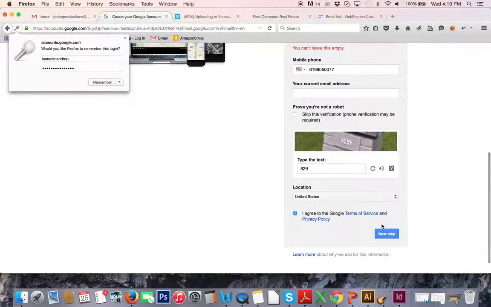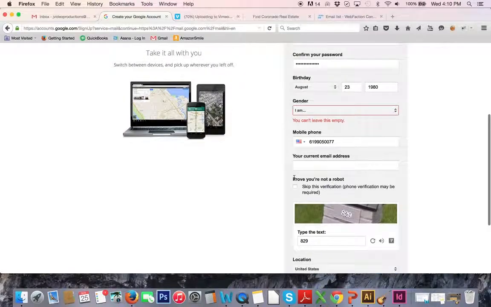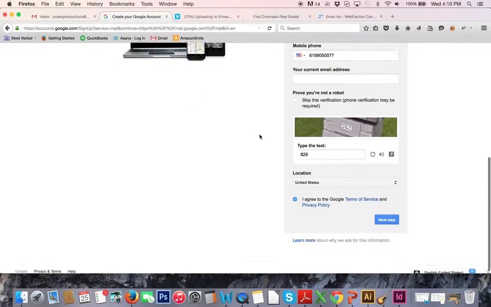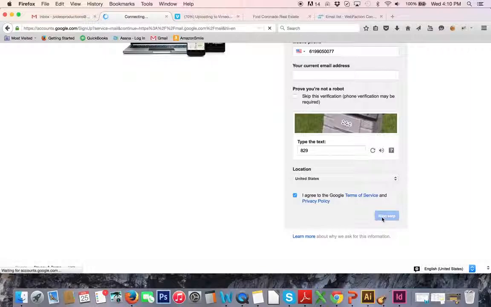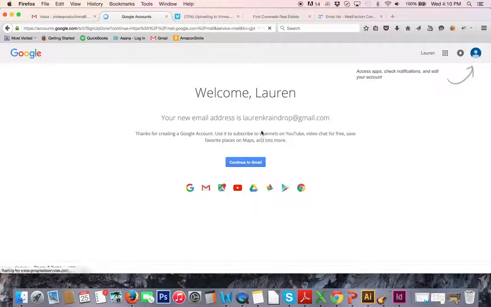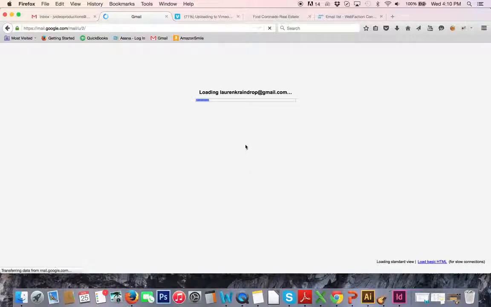I don't need to show you how to create an account per se, but this is how you create a Google account. Oh, I can't leave this empty. Email. They're really sticklers on that stuff. Alright, so now we have this new account. It didn't make me verify anything actually, which is nice. So to set up the account, we're going to continue to Gmail, and as it spins and spins, it loads.